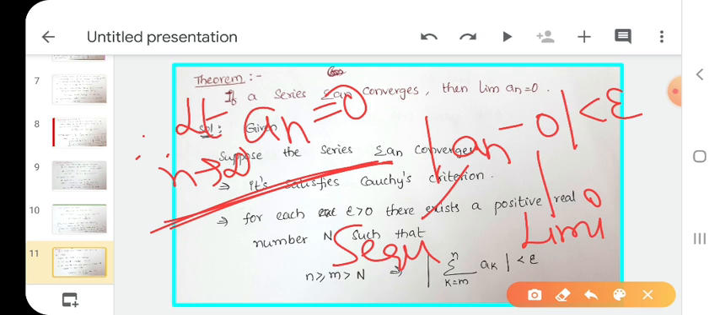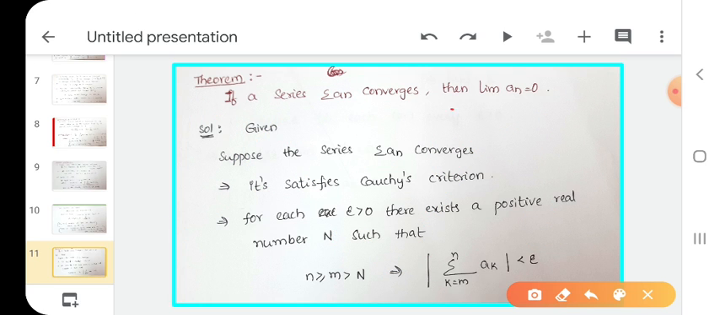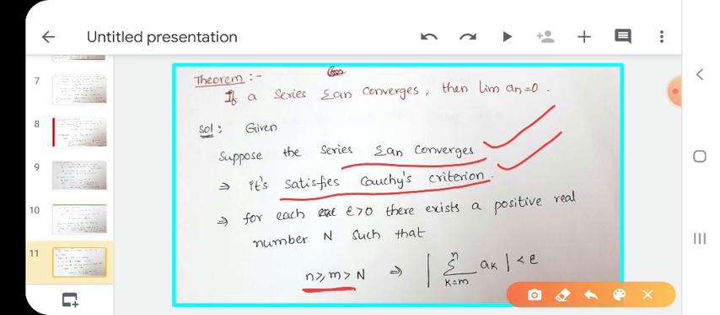What do we have to prove here? Limit an equals 0. Already we proved it. See here. First I write summation an is a convergent series. If a series is convergent, automatically it satisfies the Cauchy criterion. What is the definition of Cauchy criterion? For each epsilon greater than 0, there exists a positive number capital N such that, this is important, n greater than or equal to m greater than N implies mod summation k equals m to n ak less than epsilon. This is the definition of Cauchy criterion.